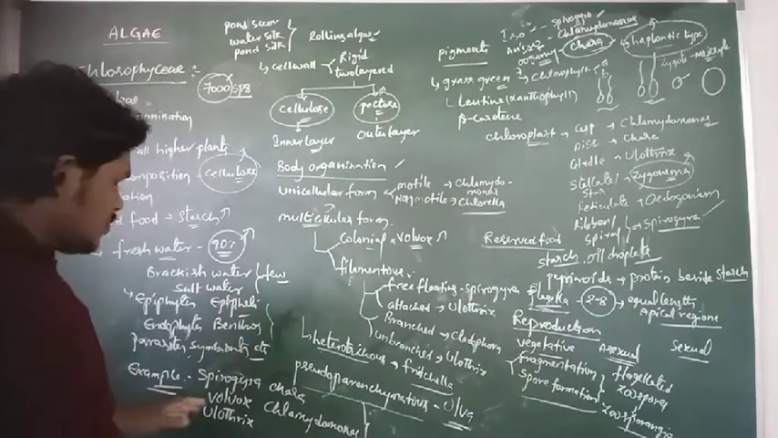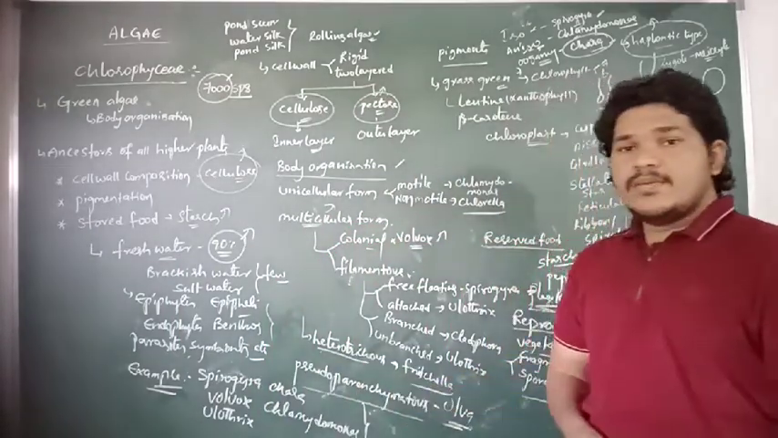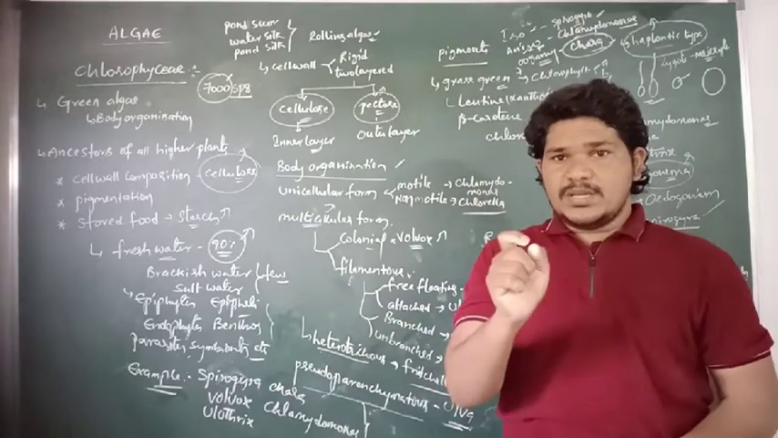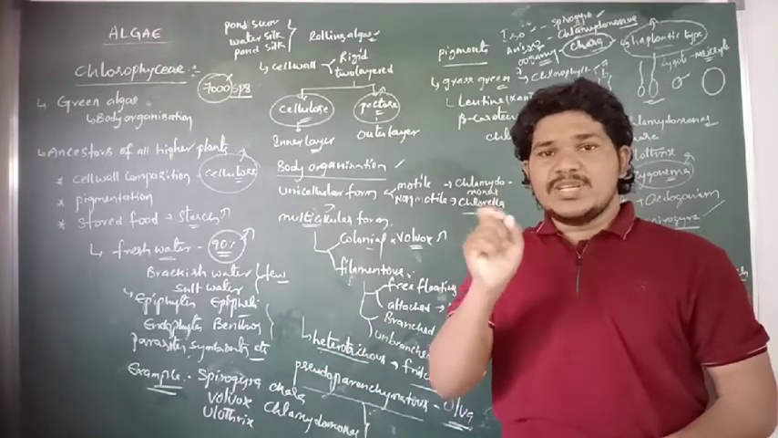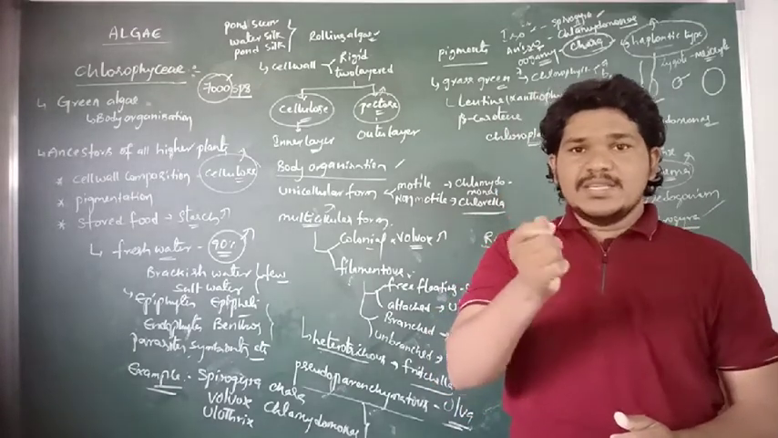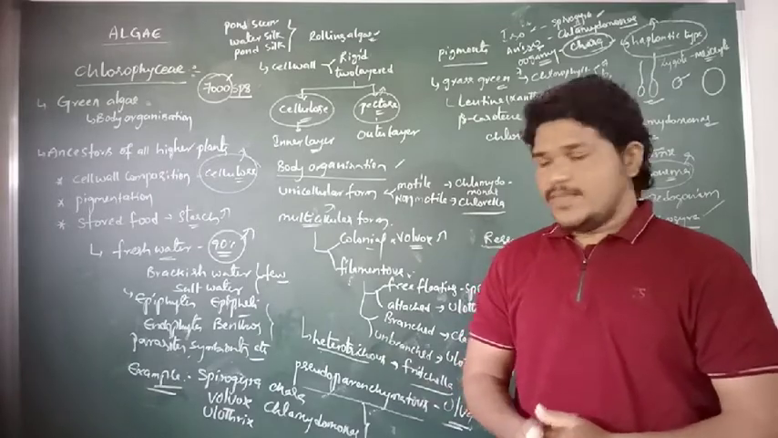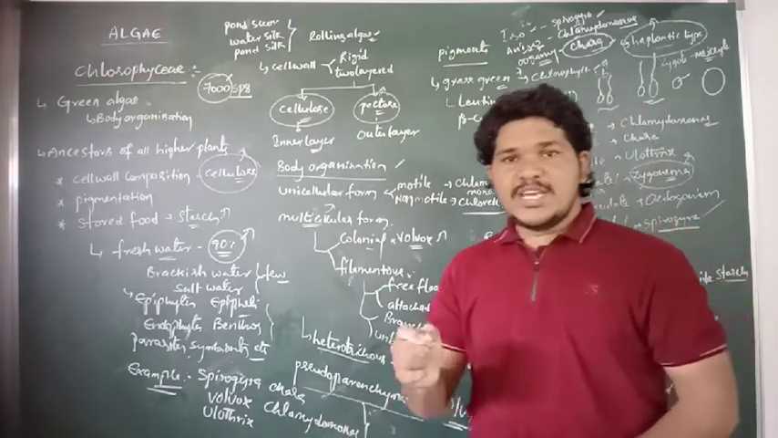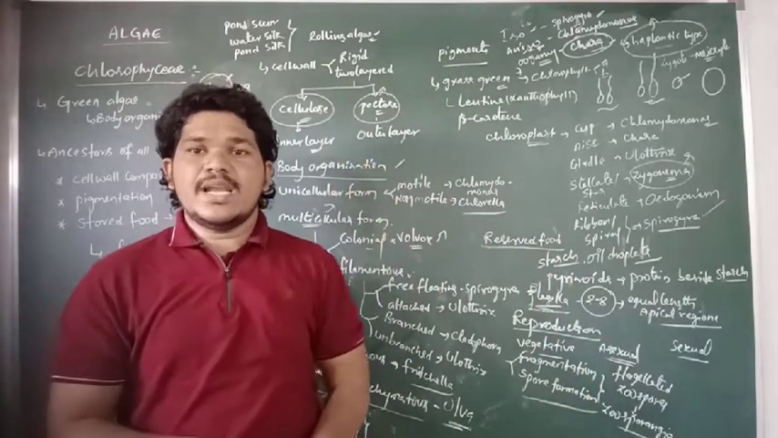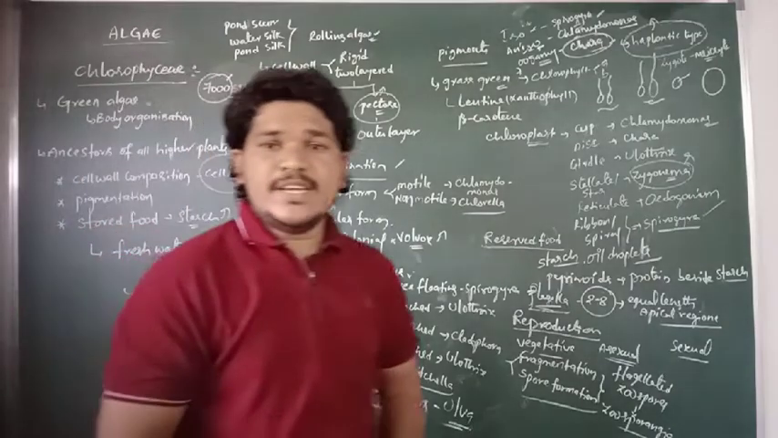And then Ulothrix is an unbranched filamentous form of algae. And then Chara, which consists of both male and female sexual cells in its body organization, and also has stem and root like structures. And then Chlamydomonas, which is a unicellular form of algae. So this is about the total information of the Chlorophyceae.